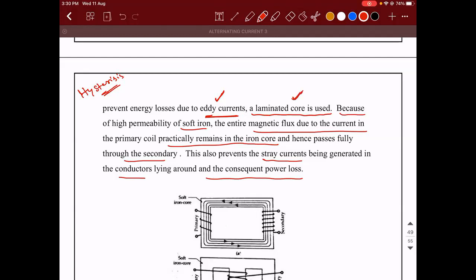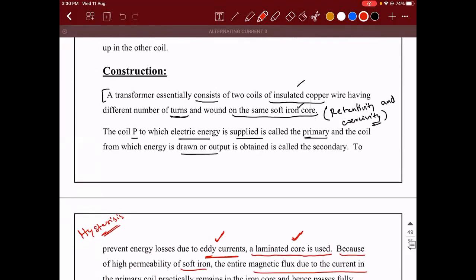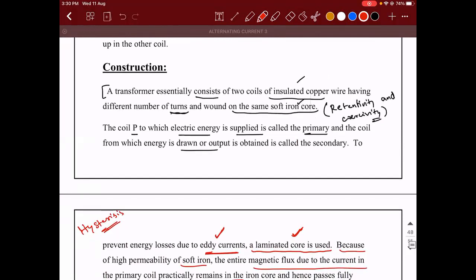So can you tell me how is the construction? In the construction, what are you supposed to know? A transformer consists of a soft iron core. Around the soft iron core, there are two wires which are wound, where one of the wires is connected to the AC source, which we call the primary coil, and the one which is connected to the load is called the secondary coil. Am I clear?